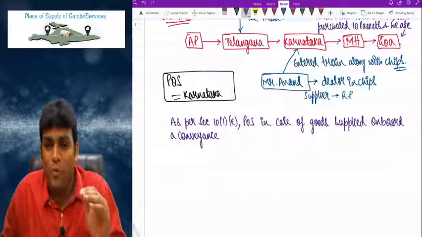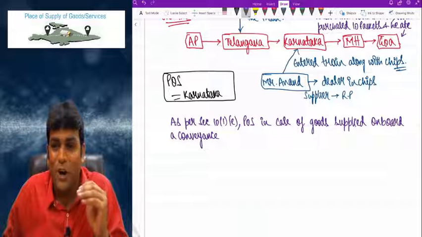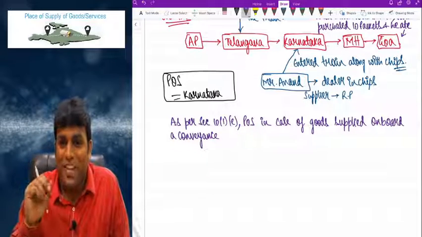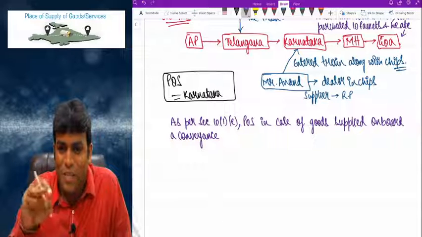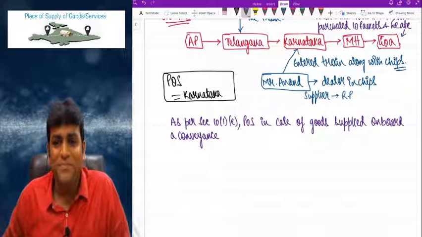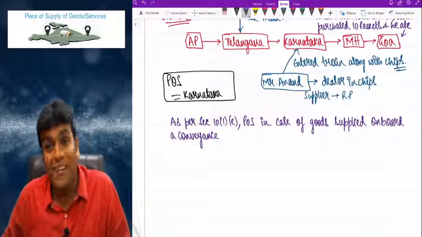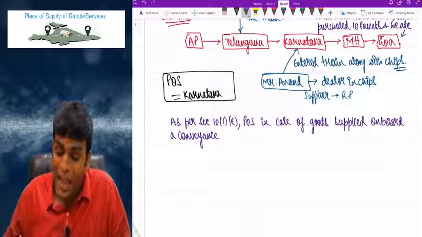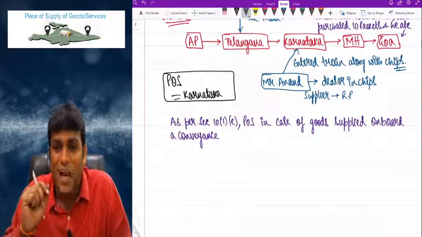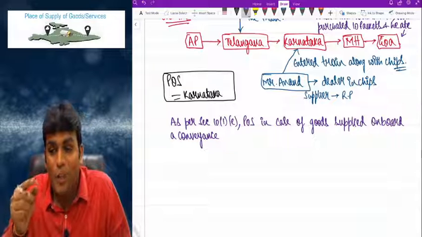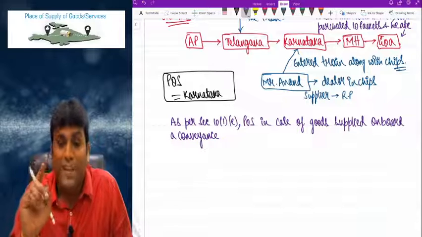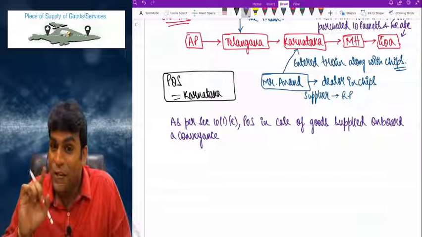As per section 10(1)(e). POS in case of goods supplied on board a conveyance. Why is it on board a conveyance? On board because when the train was on its journey, at that time the goods were supplied. Conveyance could be a train or a bus or a flight, anything like that. Correct, right? And these are basically chips packets. Chips packets are obviously goods. But let's say in the train, we'll also have something called a pantry. In the pantry, if they cook the food and give, that becomes service. Service is different, goods is different.